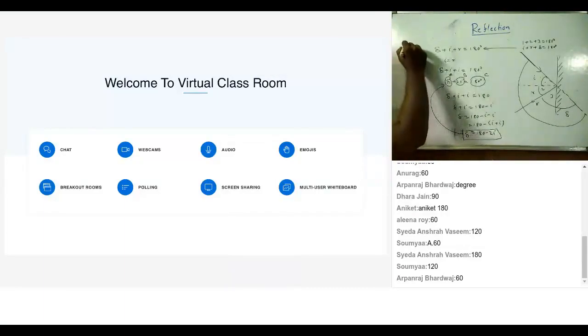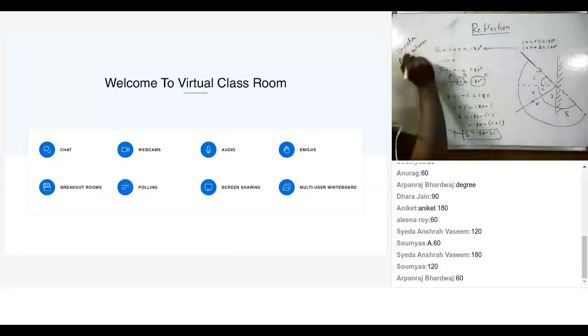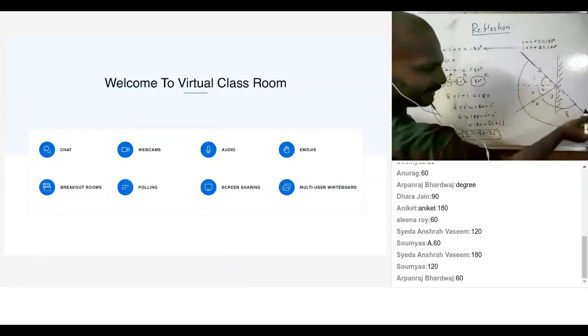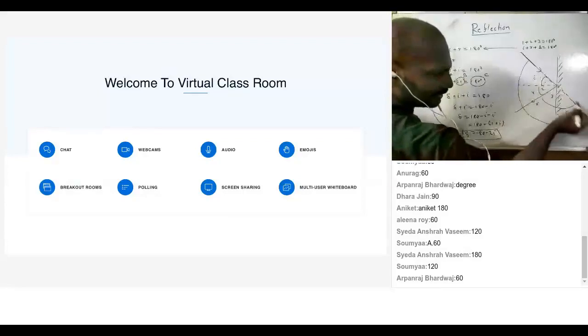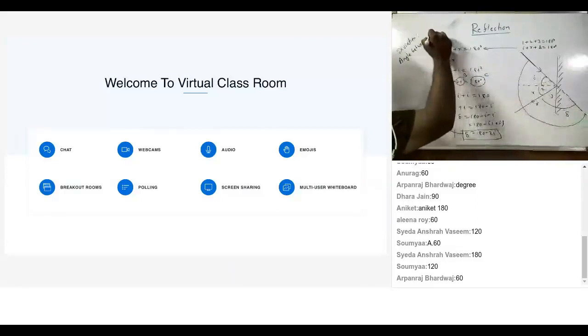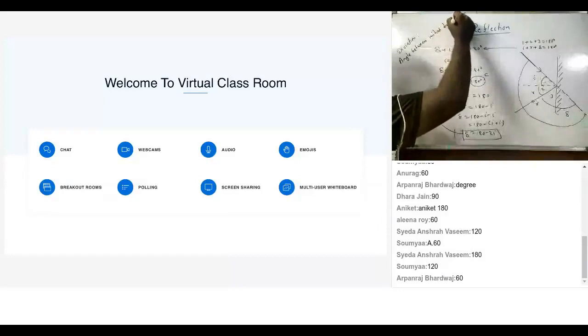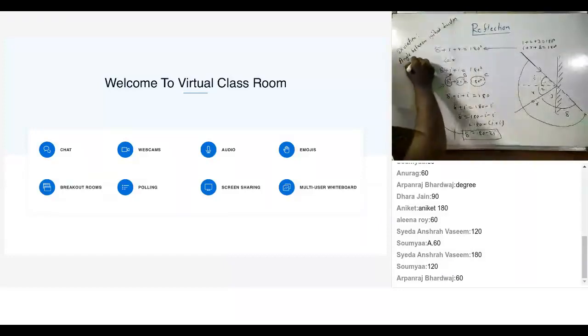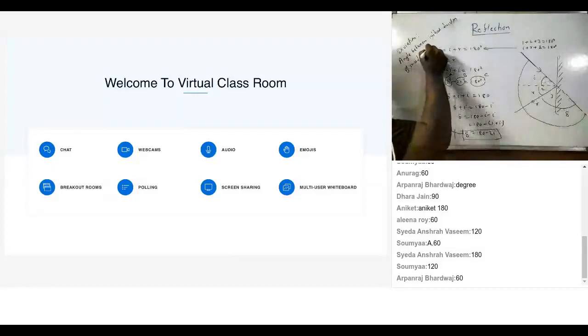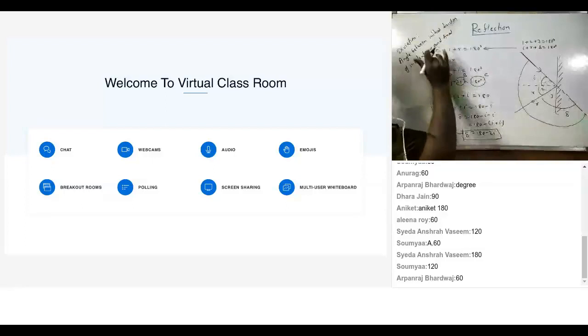So first, what is deviation or what is angle of deviation? It is the angle between the initial direction of incident ray and final direction of reflected ray.